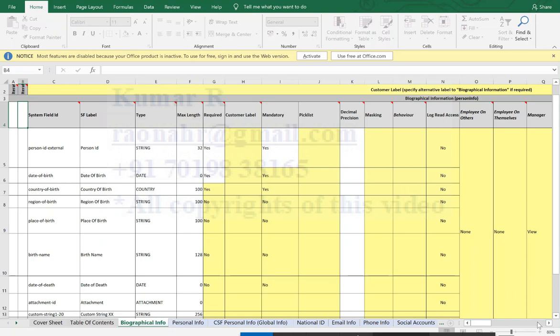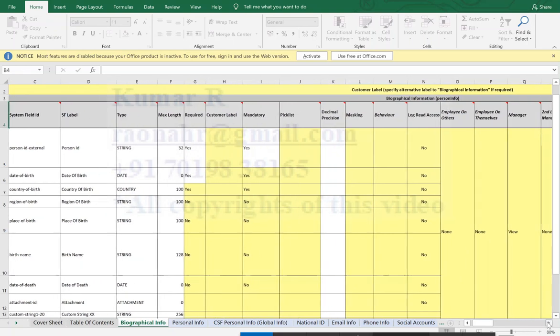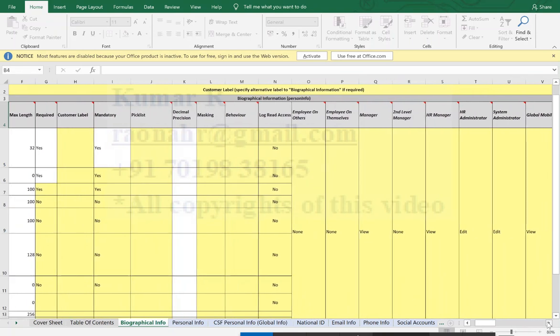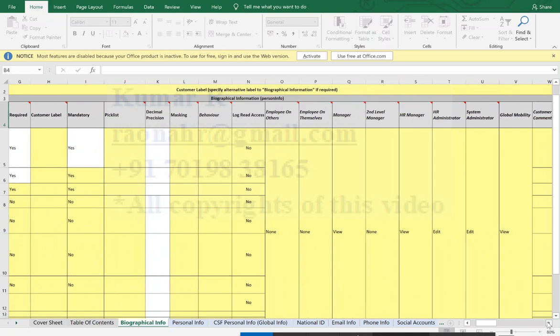Also, normally in an RBP implementation, it is very difficult for the client to give input at iteration 1 and iteration 2, because they need to understand the process and the system. Based on that, they will confirm what kind of permission an employee needs: whether they want only view permission for biographical, or they can edit.